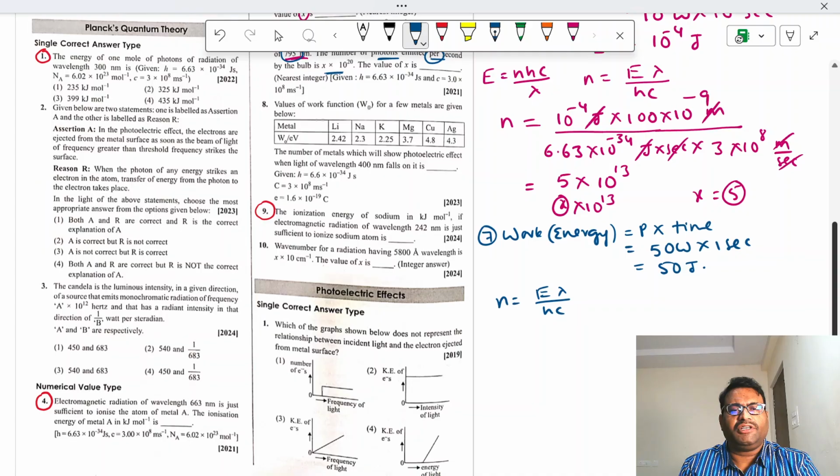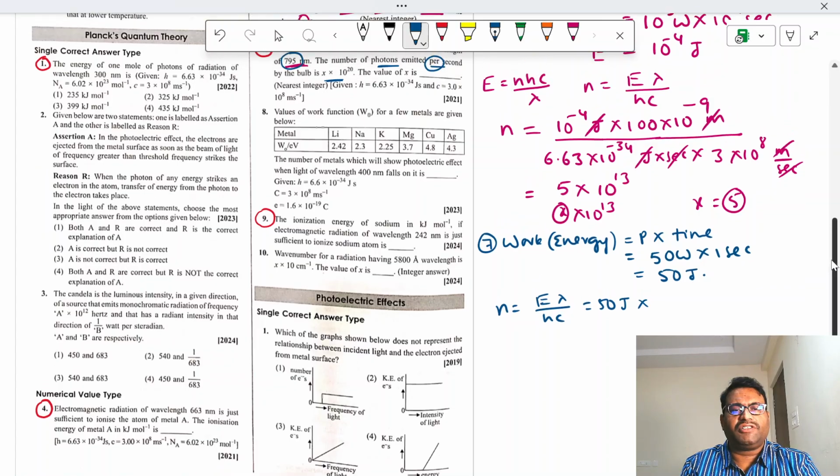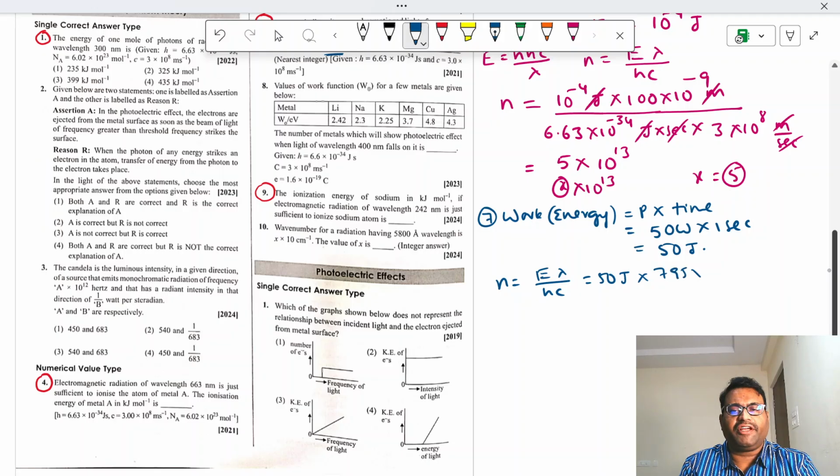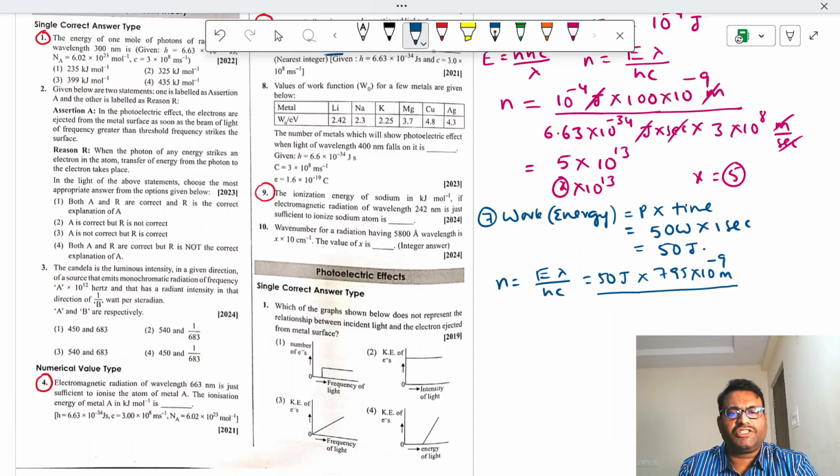Energy is 50 joules into lambda, wavelength 795 into 10 power minus 9 meter, by H 6.63 into 10 power minus 34 joule second into 3 into 10 power 8 meters per second.